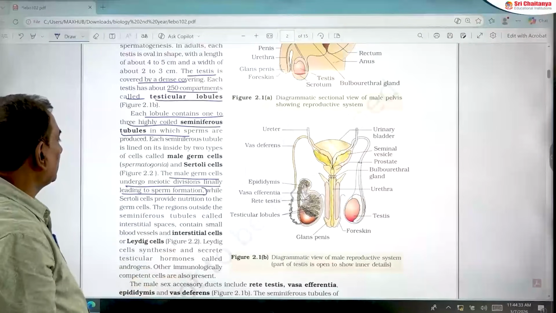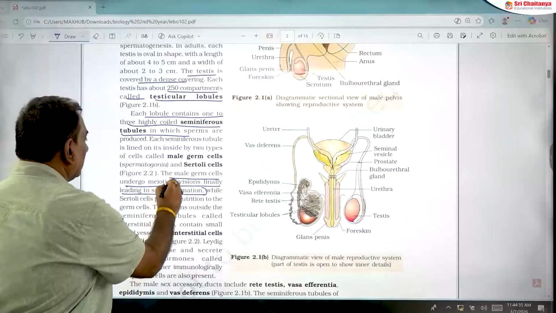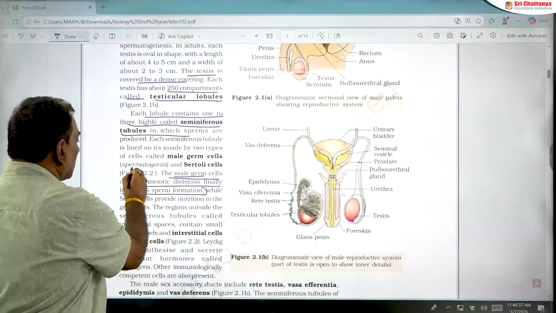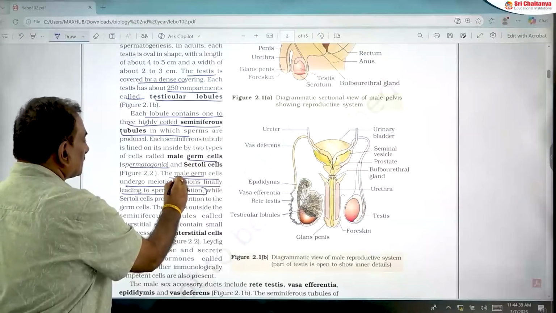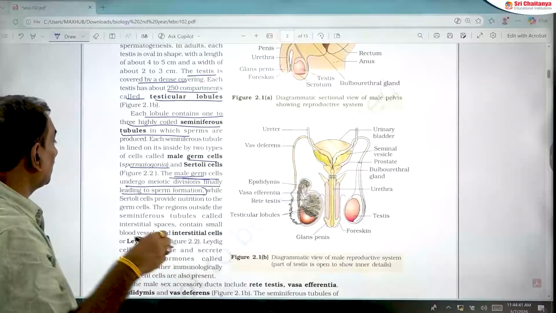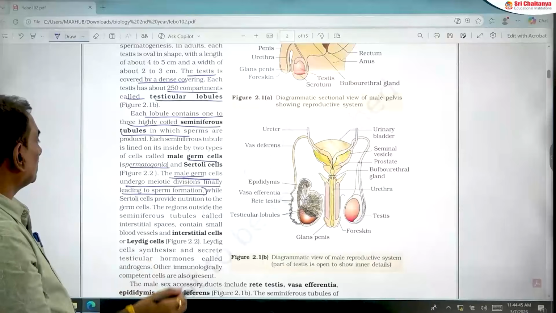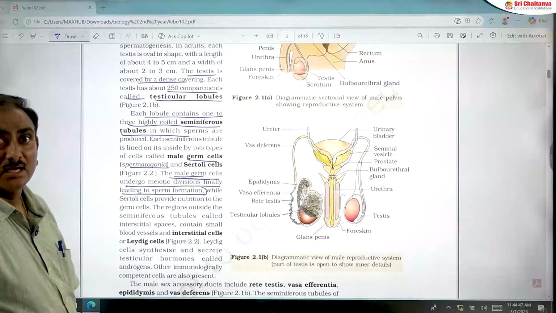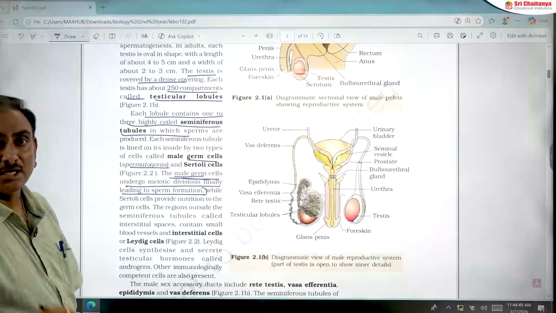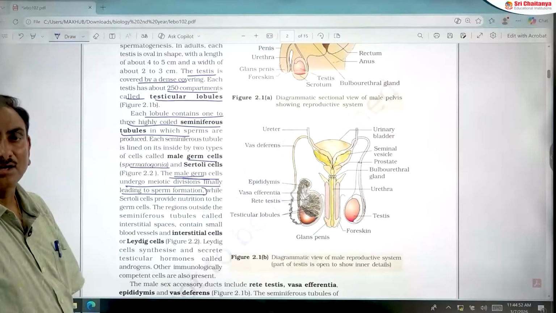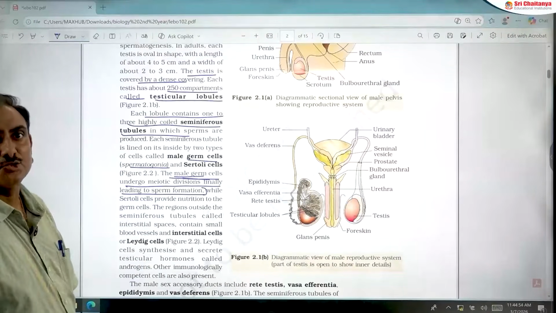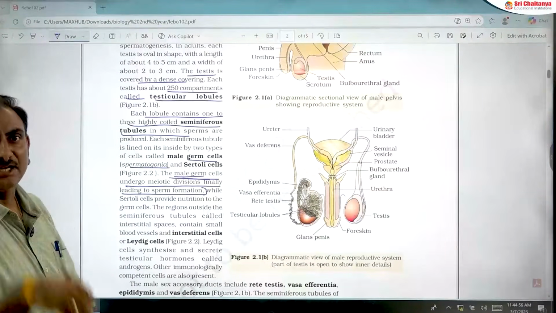But as per standard books, the male germ cells, that means spermatogonia, first undergo mitotic division, which leads to formation of primary spermatocyte, and that primary spermatocyte undergoes meiosis 1 or reductional division that leads to formation of secondary oocyte.